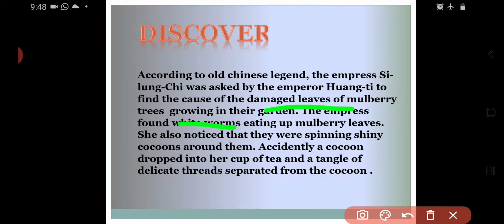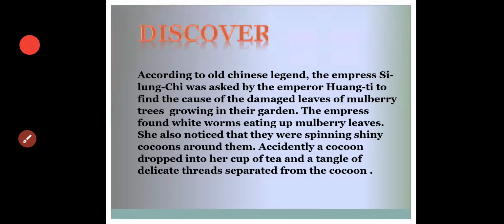The empress found white worms eating mulberry leaves. She also noticed that they were spinning shiny cocoons around them. Accidentally, a cocoon dropped into her cup of tea and a tangle of delicate threads separated from the cocoon. This is just a history which doesn't have any proof of how they discovered the silk moth.